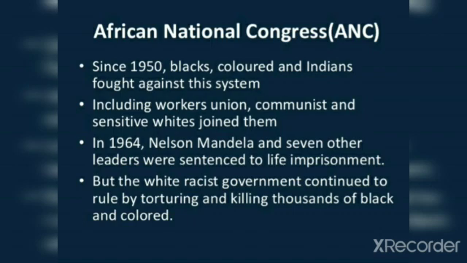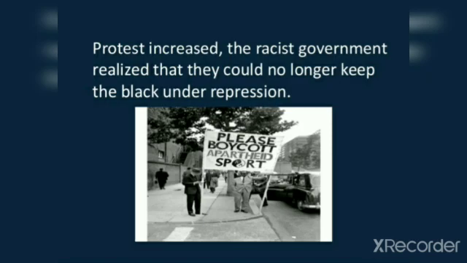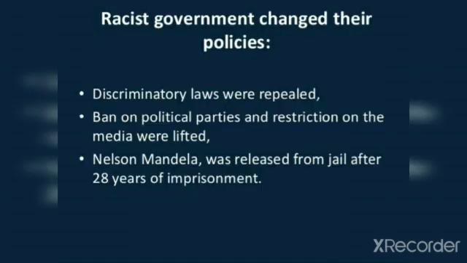But still, the white racist government continued to rule by torturing and killing thousands of black and colored people. As the protest increased against this apartheid system, the racist government realized that they could no longer keep the blacks under their rule through repression. So, they changed their policies.